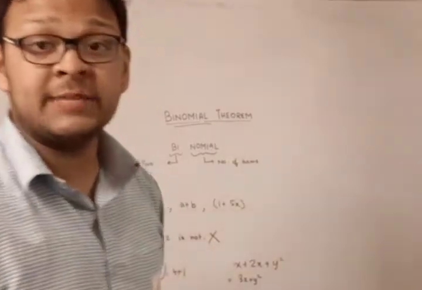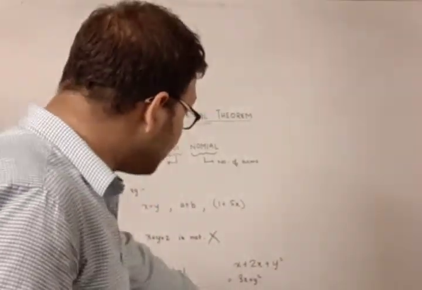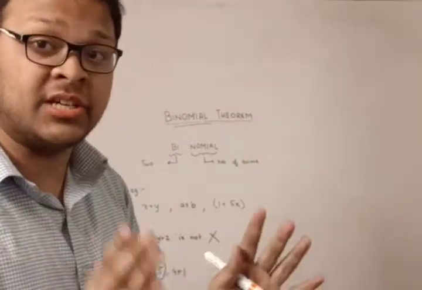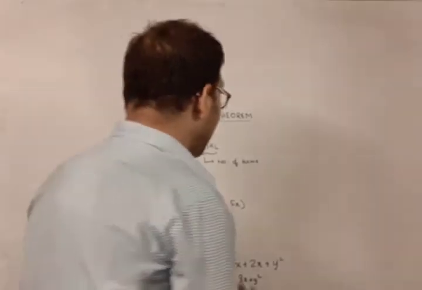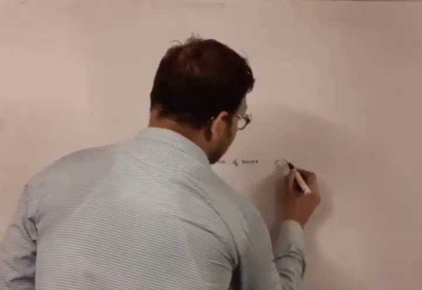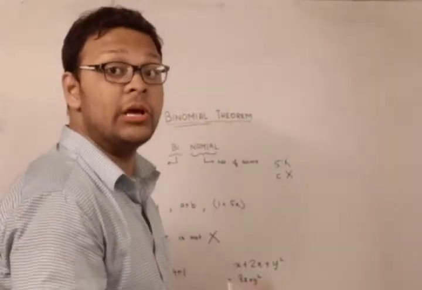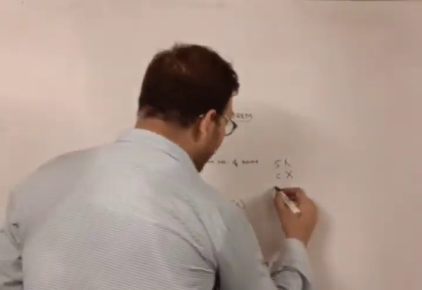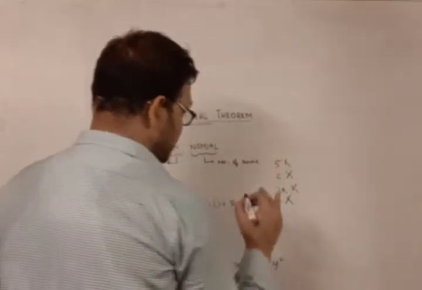So an expression can be decided to be a binomial expression only after simplification, at a stage where you cannot simplify further. So 5 cannot be regarded as a binomial expression. In fact, no constant can be regarded as a binomial expression. You can say that 2x also cannot be regarded as a binomial expression.